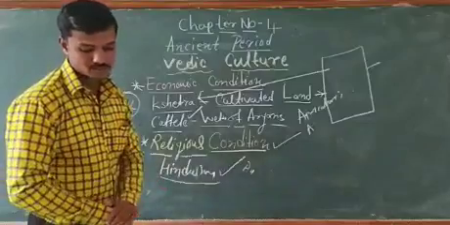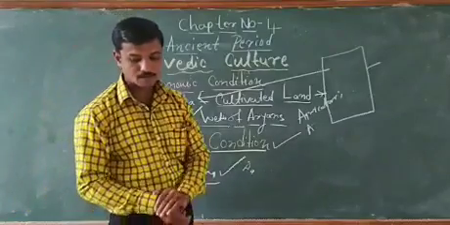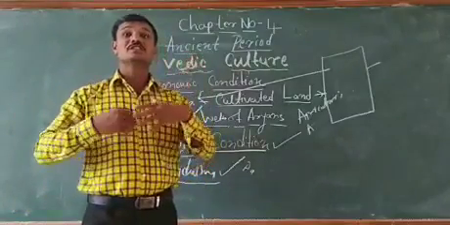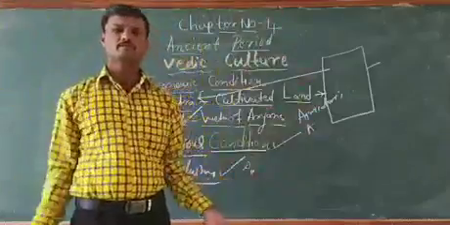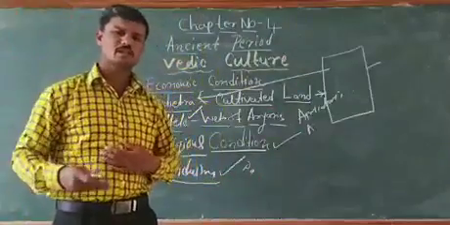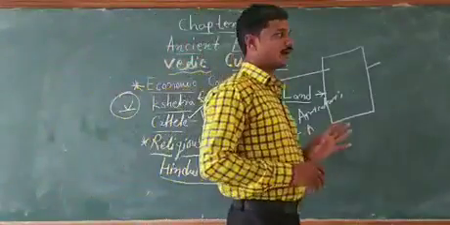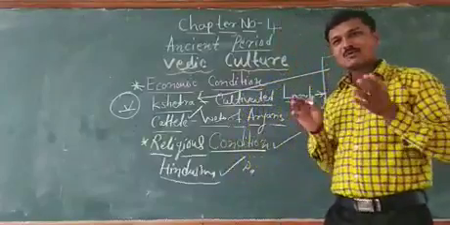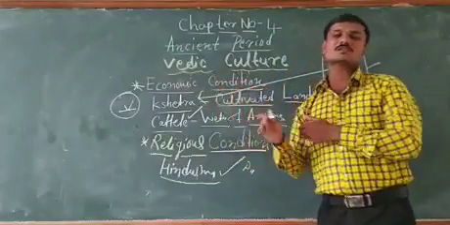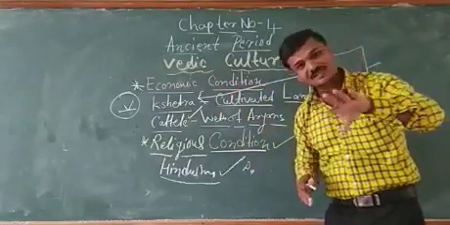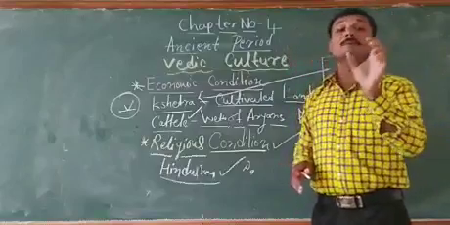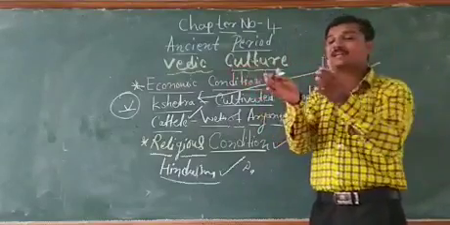But apart from this, now the number of gods increased. In the early Vedic period only a limited number of gods existed. They were polytheistic, meaning they worshipped many gods, but the number of gods was limited.